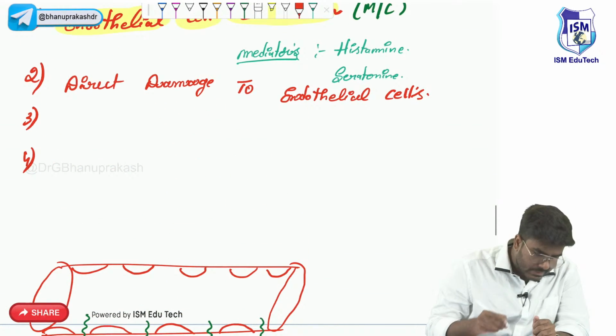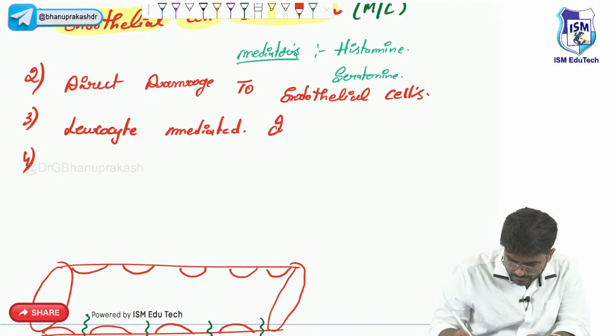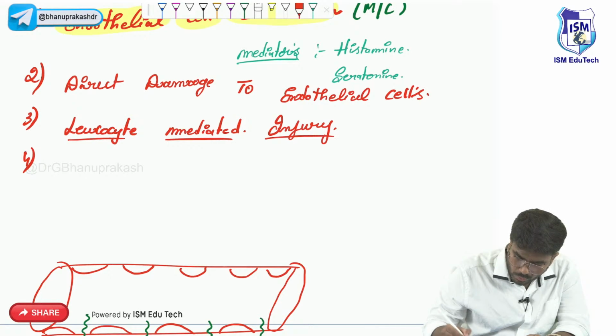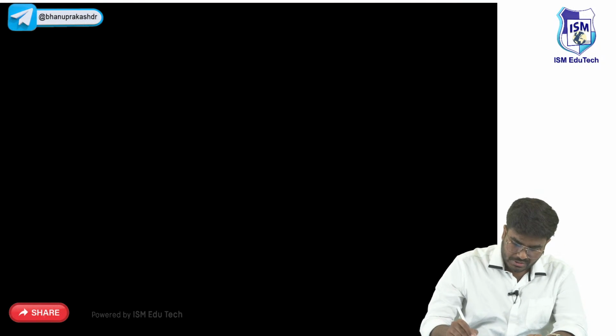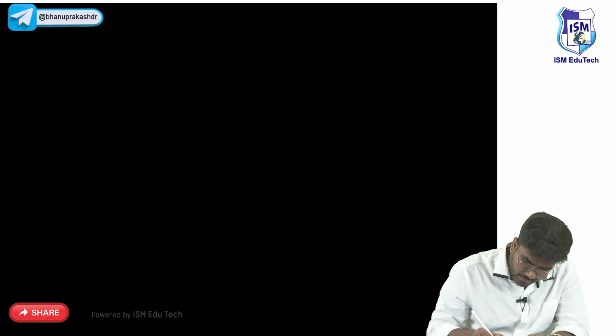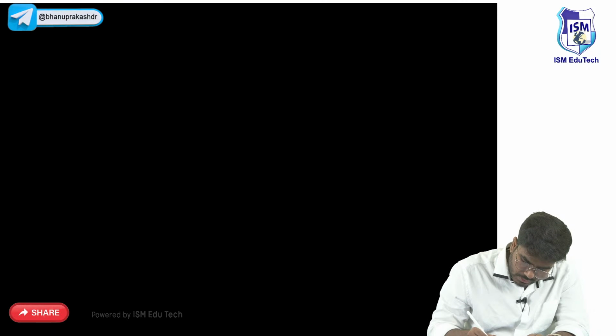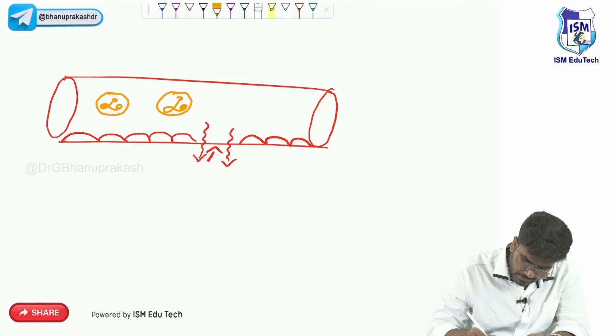Next thing is leukocyte mediated injury. Now what happens is, in an area of inflammation, WBCs will start to come. For example, see here, now this WBC is coming. It's a neutrophil, for example, to the area of inflammation. Inflammation is happening in the body. So now what is happening is this,